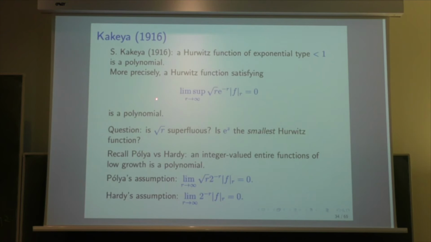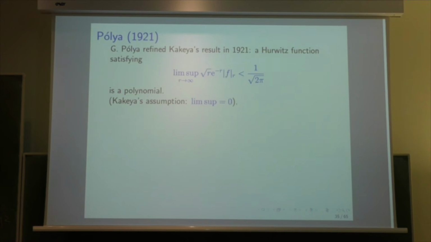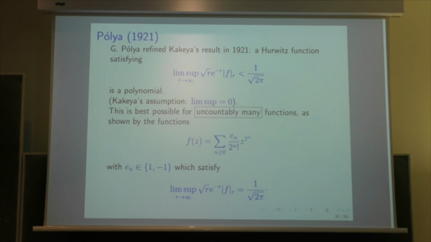So the assumption of Kakeya is that the lim sup is 0. This was refined by Polya himself in 1921, and instead of lim sup equals 0, he assumed only that the lim sup is less than 1 over square root of 2 pi. So this does not give exactly the answer to my question, but the answer is given by Polya also. This is best possible. So we cannot remove the square root of r, which is here.